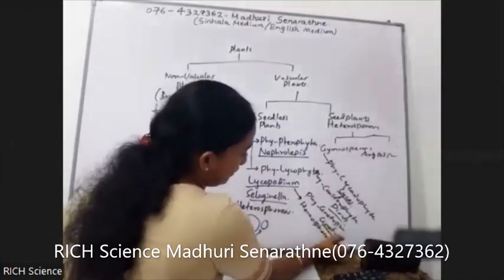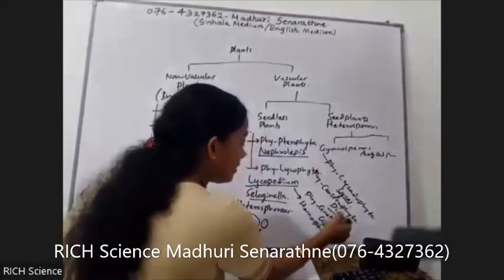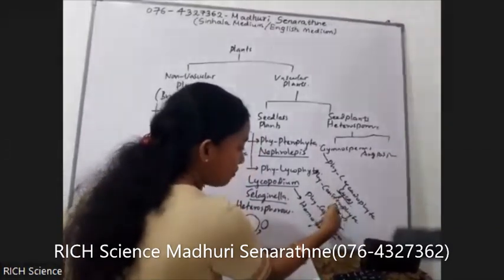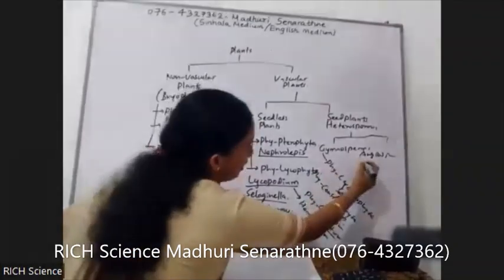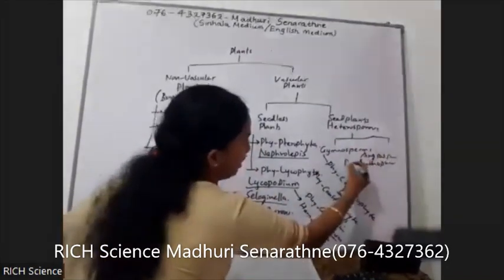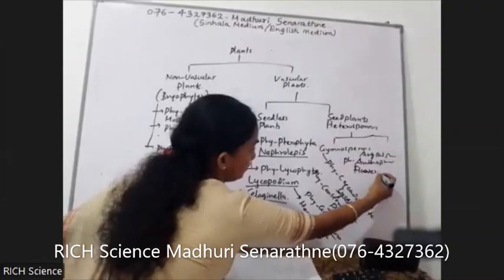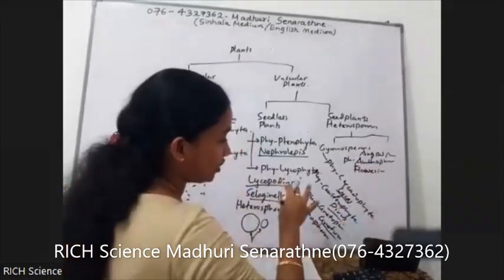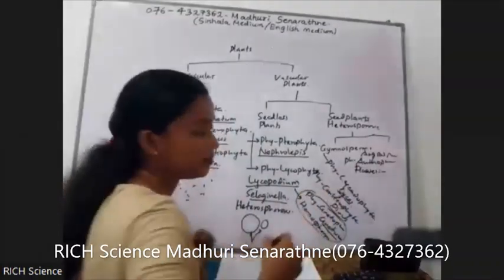So they are evolutionary related. There is a close evolutionary relationship between the phylum Gnetophyta and phylum Anthophyta. Angiosperms means phylum Anthophyta, that means flowering plants.